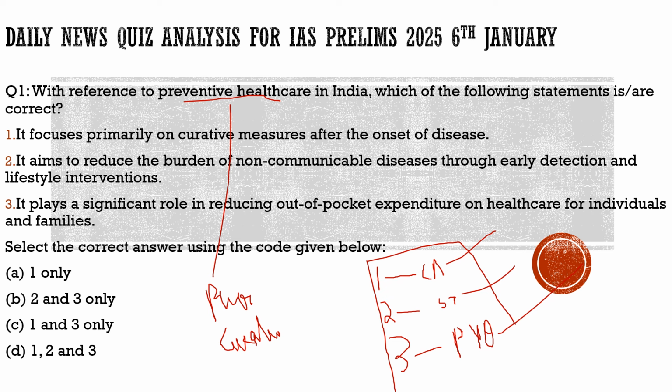Because of this curative healthcare system which is prevailing in our society, in our country, we have to spend a lot of money because we are already infected by the disease. So now the focus is on removing the disease. So there is a lot of out of pocket expenditure on that, and also the lifespan of the person is affected. For example, if a person was going to live for 70 years, his lifetime gets very much affected by that, and that person faces premature death once he detects this disease.